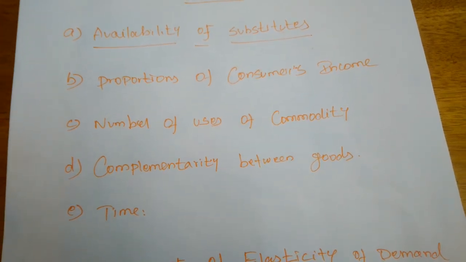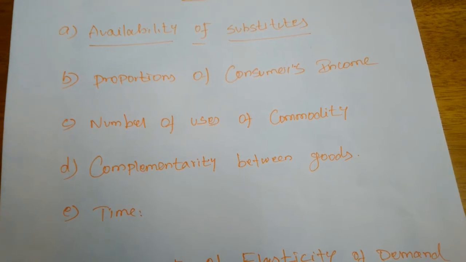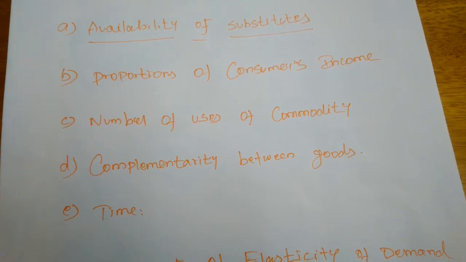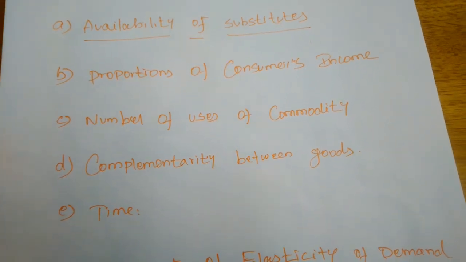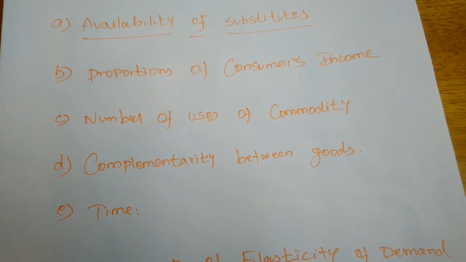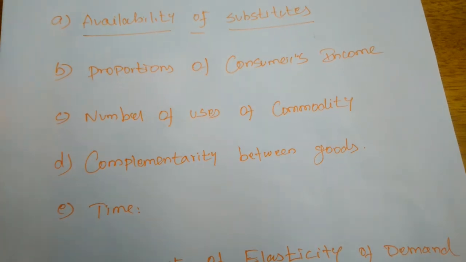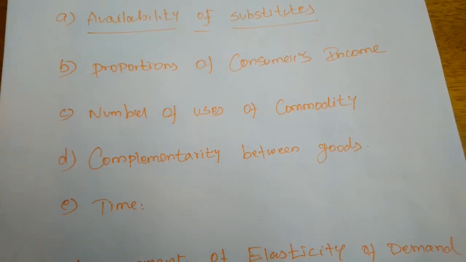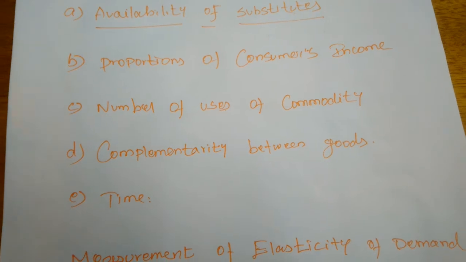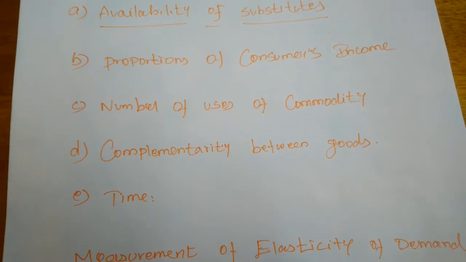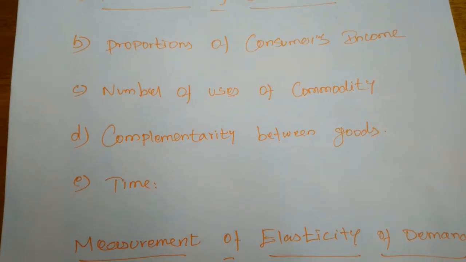For example, milk is used as buttermilk, curd, ghee, and for making ice cream, etc. Hence even a small fall in the price of milk will tempt consumers to use more milk for many purposes. Even if the price of milk is reduced abundantly, we can use the milk for more purposes.